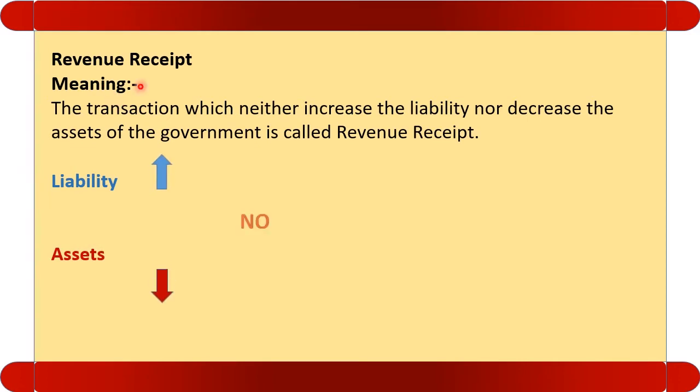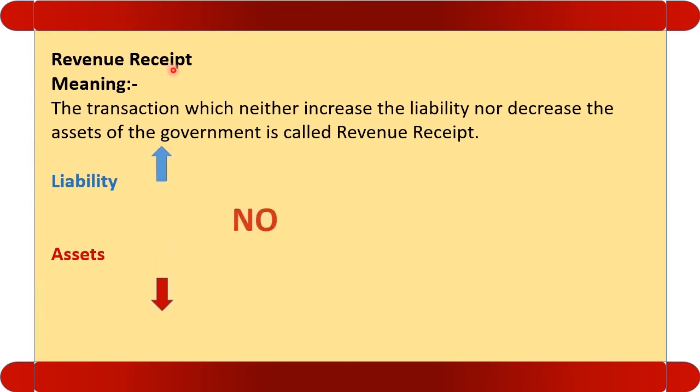Firstly, let us discuss the revenue receipt. What is revenue receipt? The transaction which neither increases the liability. Here we can say that this blue line indicates liability and the red arrow represents assets. So what is revenue receipts? Those which neither increase the liability nor decrease the assets of the government.